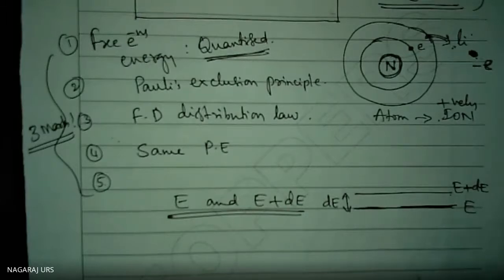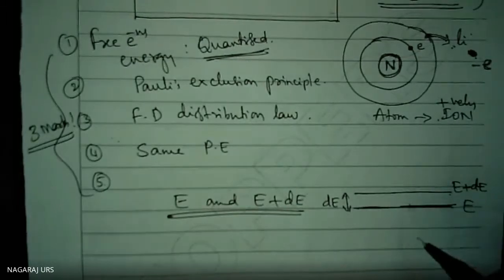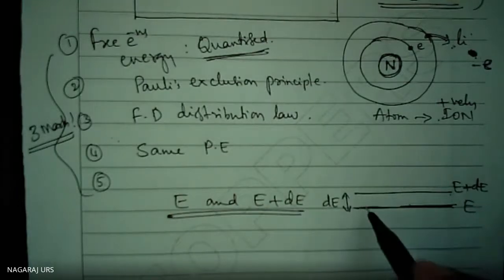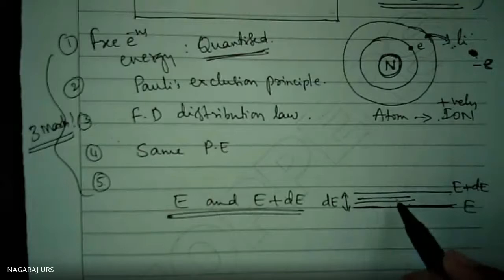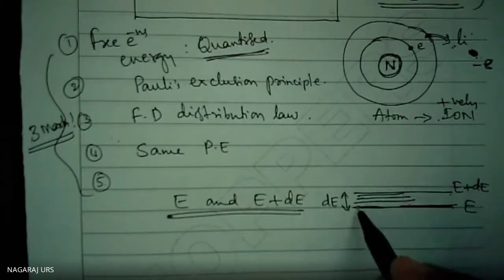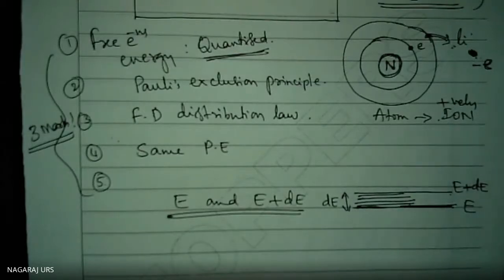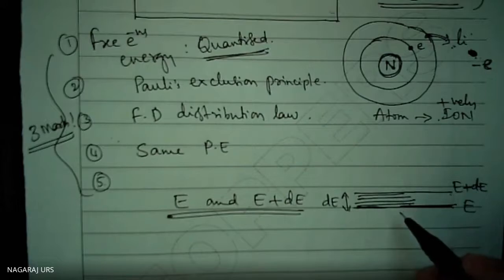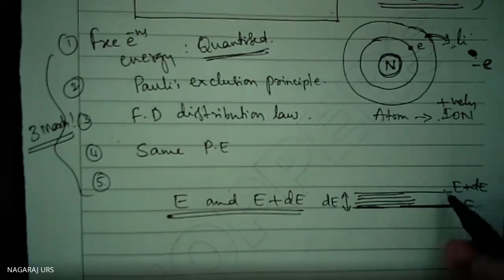Between here to here, how many energy states are available? These are all energy states. Next, how many particles, how many electrons, are occupied between E and E plus dE?